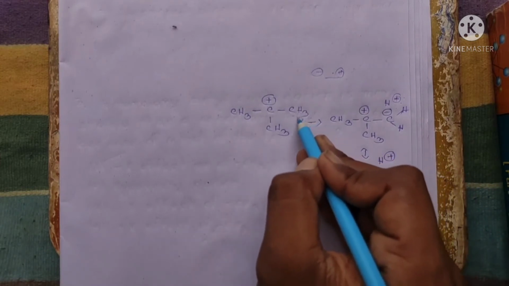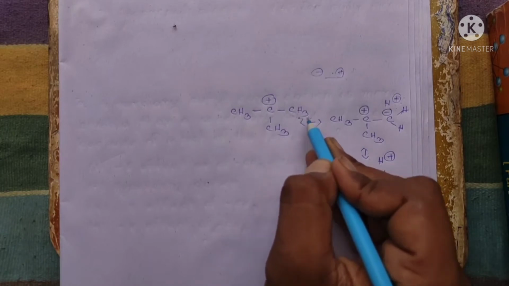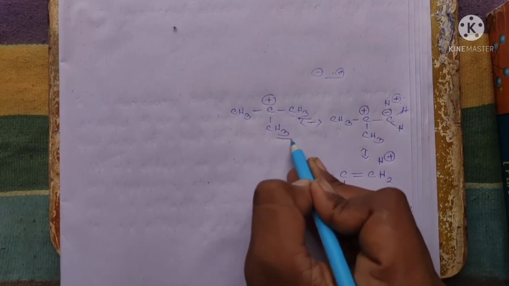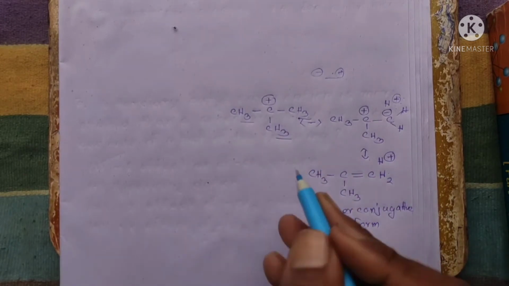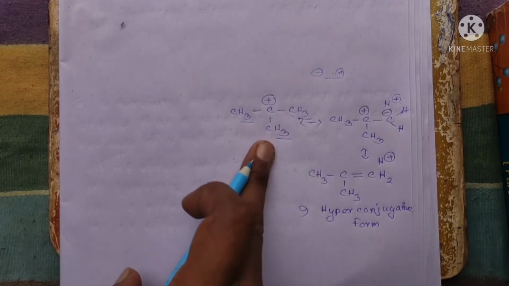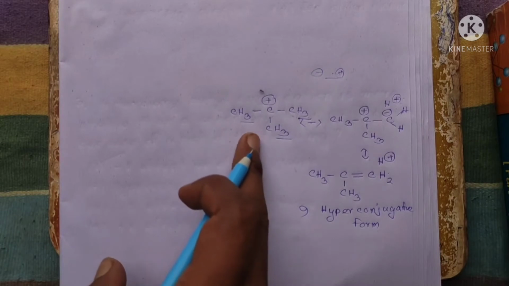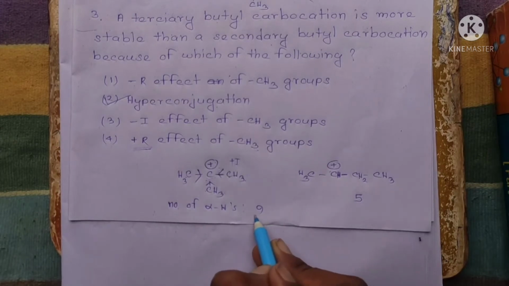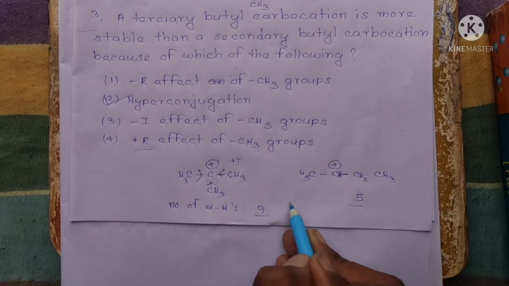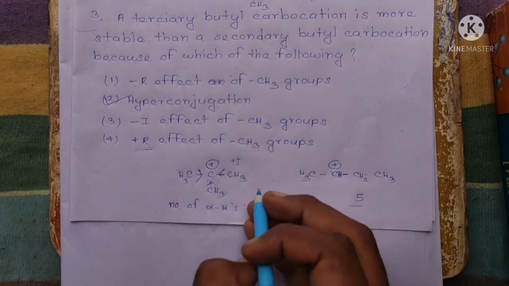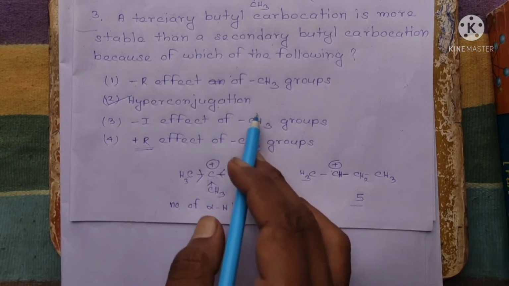And so the total number of hyperconjugative forms are here 3, here also 3, and here also 3. So we will get 9 hyperconjugative forms in total for this tertiary carbocation. Okay, so we have just to remember that when the number of alpha hydrogens is increased for a particular carbocation, the stability also increases, and it is known as hyperconjugation effect.